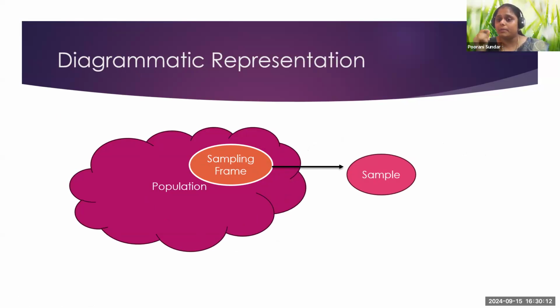So how the sampling frame is selected is where the objective of the study comes in. Based on the study requirement, for example, when you are doing research in the automobile industry and your study comprises blue collar employees, let's have an assumption. From the total employees, blue collar employees will be your sampling frame because my study demands that. From the blue collar employees, my sample will be selected proportionately.